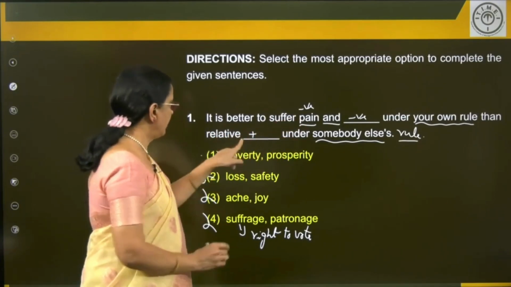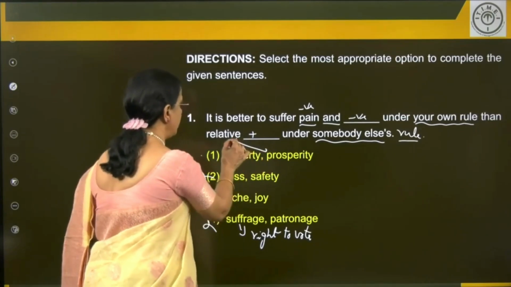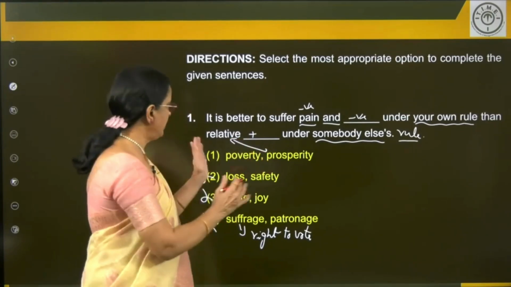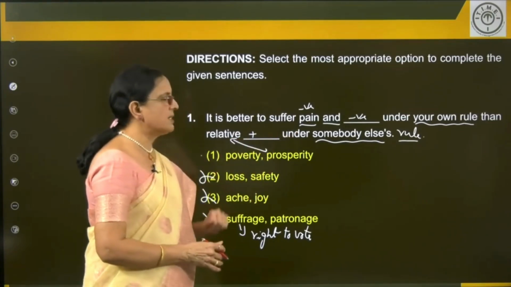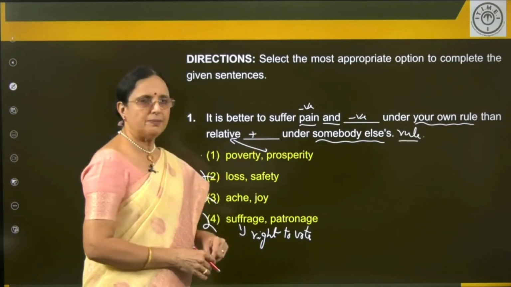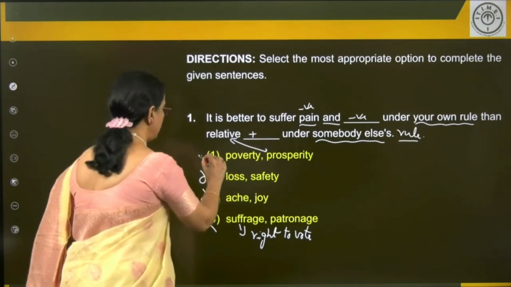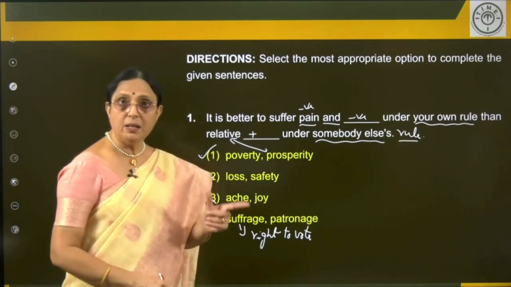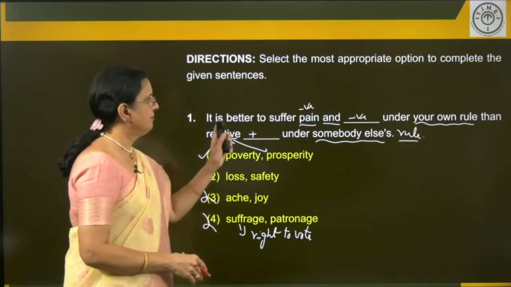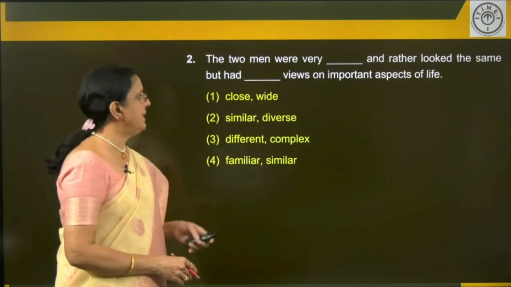This is the collocation. These two are together. You don't say relative safety. Relative is comparative. Prosperity under somebody else's rule. So, which is the better answer? One is the better answer. Apply a little bit of logic here. Is this clear?